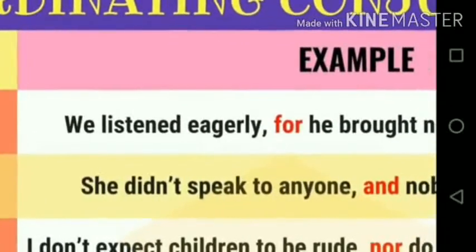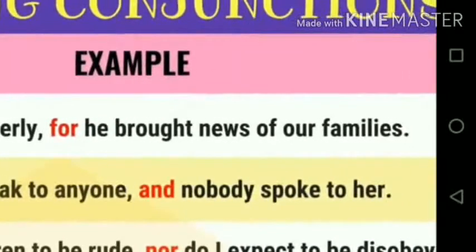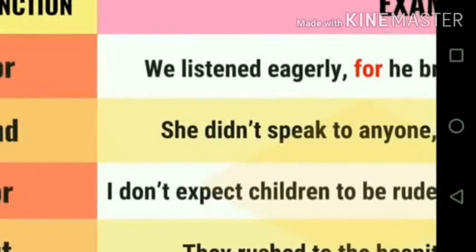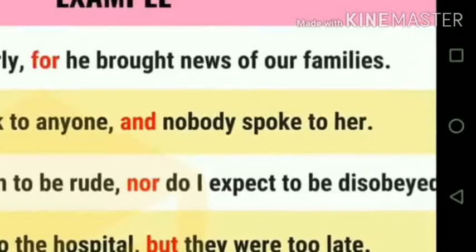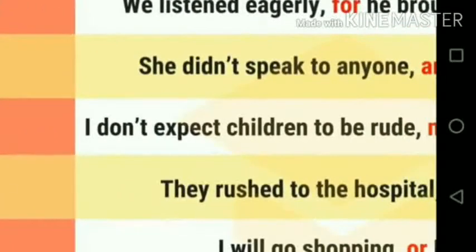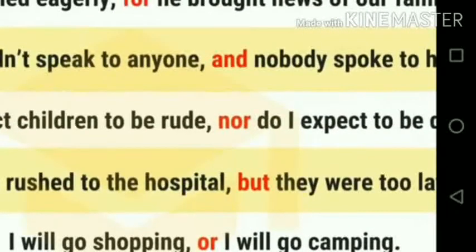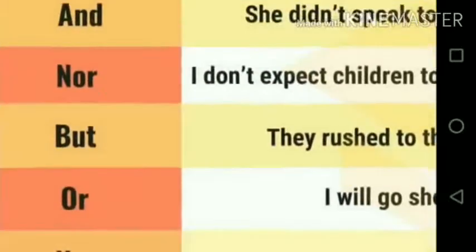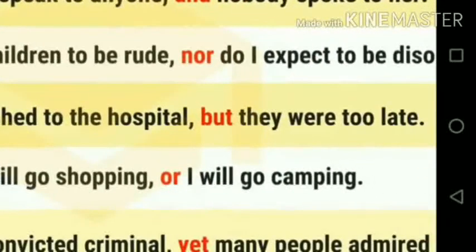Let us see with for. We listened eagerly, for he brought news of our families. And she did not speak to anyone, and nobody spoke to her. Two sentences are combined here. I don't expect children to be rude, nor do I expect to be disobeyed. But they rushed to the hospital, but they were too late.